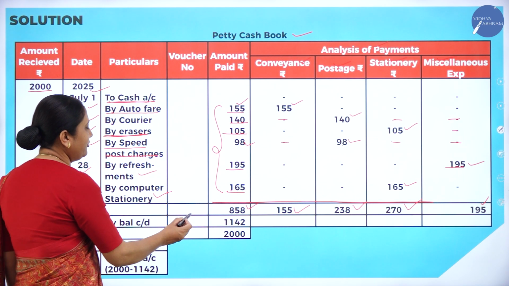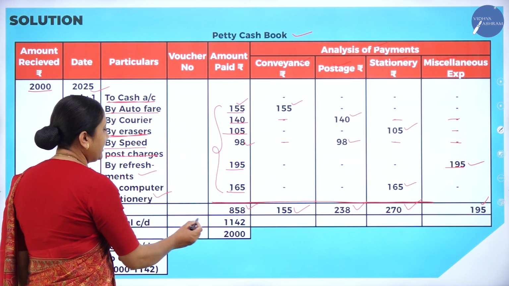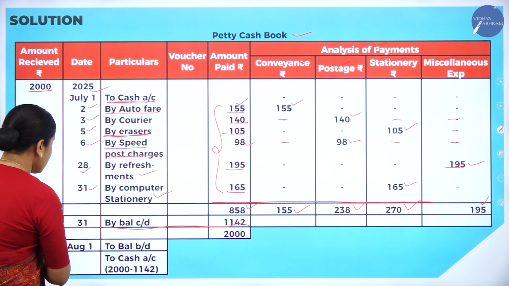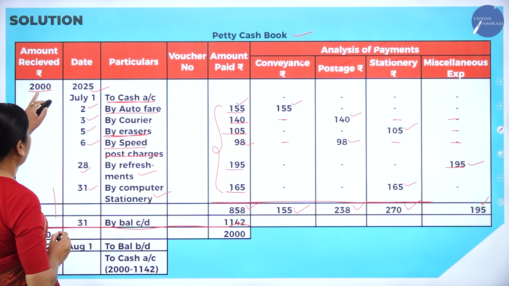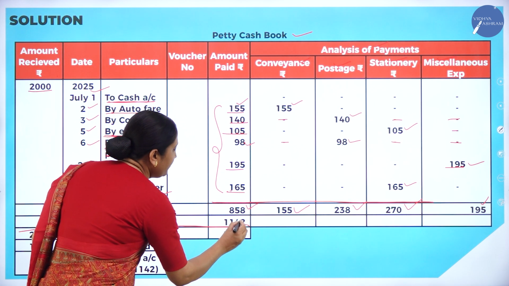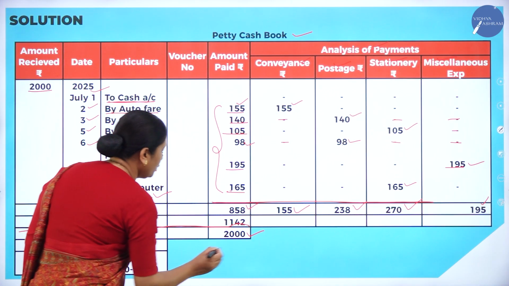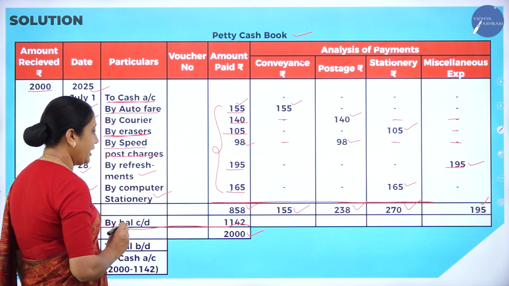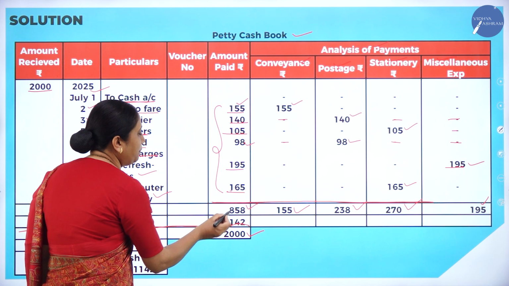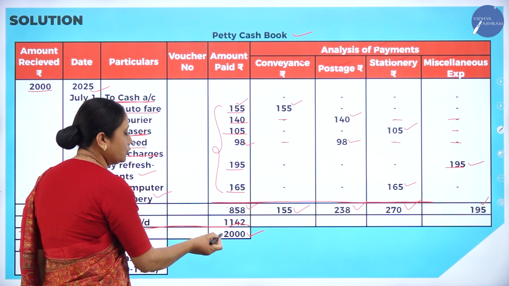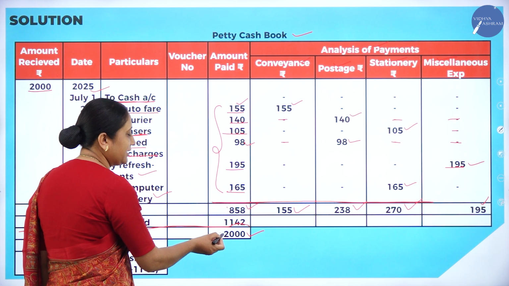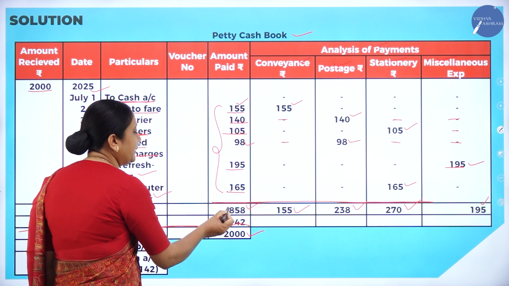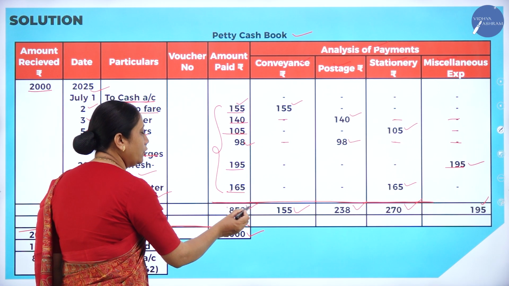After that, you leave one line space and you draw one line like this. And how much amount have we received? 2000. We will leave one line space and enter 2000 here. Now what we have to do? 2000 minus 858. That means 2000 is the amount received from the head cashier, out of which the petty cashier has spent only 858.